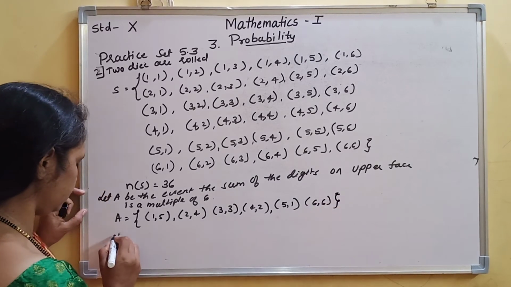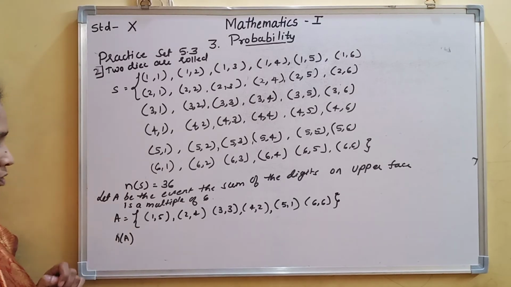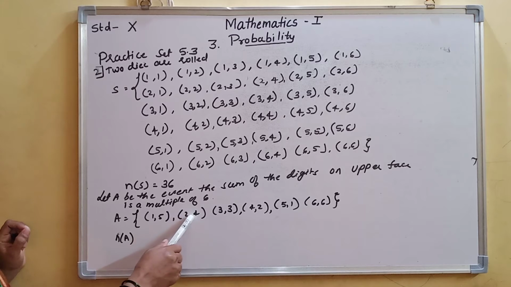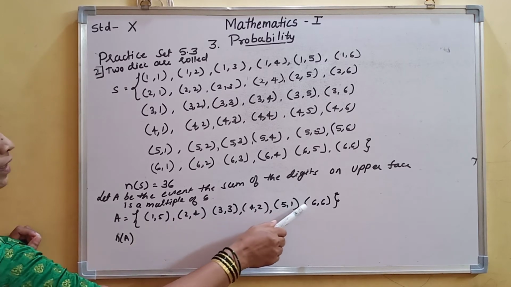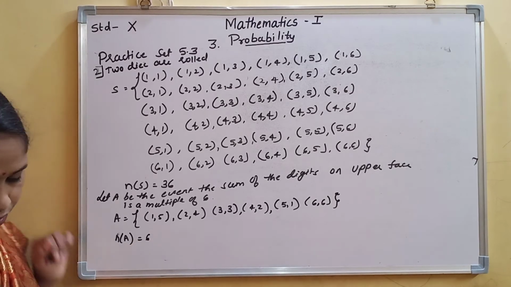So these numbers will have the sum of the digits a multiple of 6. So how many are there? 1, 2, 3, 4, 5, 6. Okay, so N of A will be equal to 6.